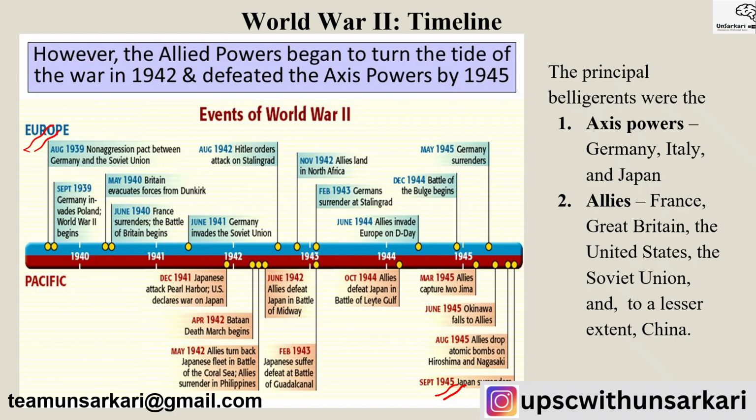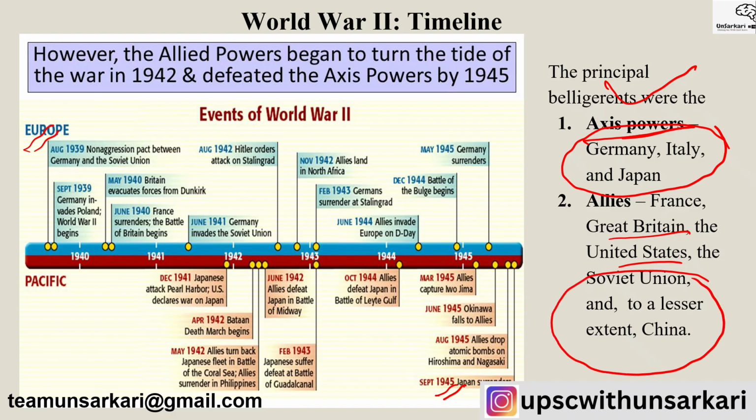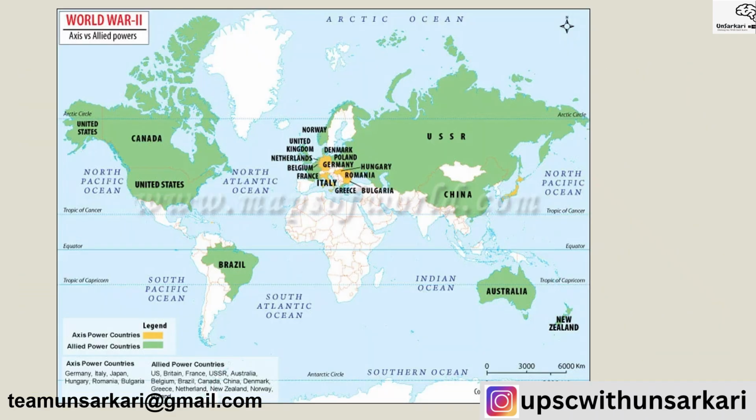The principal belligerents were Axis powers. As we know, Germany, Italy and Japan are known as Axis powers. Allied powers: France, Great Britain, US, Soviet Union, and to a lesser extent China is also an allied power, not like today. This is the situation of Axis and Allied powers. Axis power countries are shown with the yellow mark and the Allied power countries are shown with the green mark.